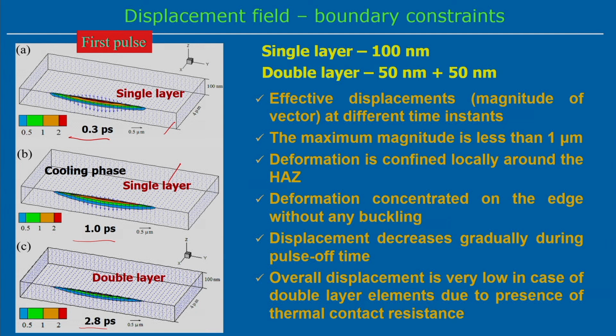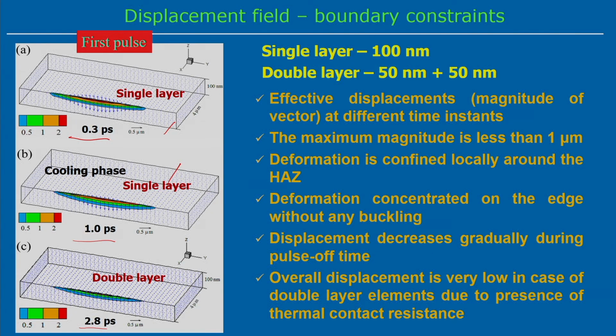You can see that as compared to the single layer, the overall displacement field of the double layer is very low, because of the presence of the thermal contact resistance at the interface. That means the thermal contact resistance reduces the temperature difference, because we estimate the thermal stress as alpha delta T.